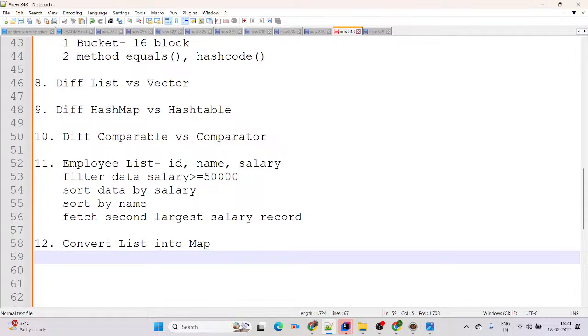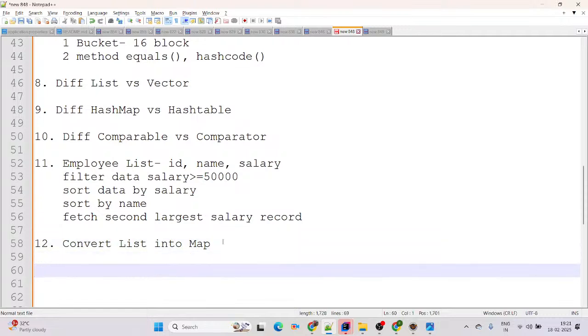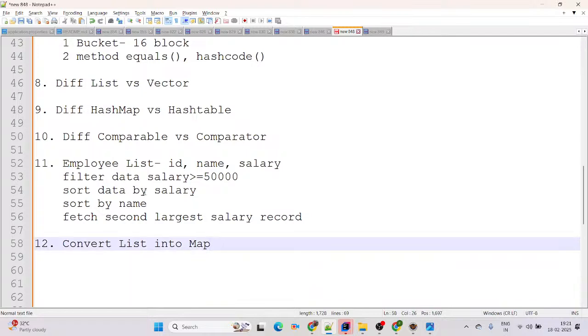Fine. And at the end, give some more time to Map, because in Map itself we have HashMap, TreeMap, LinkedHashMap, and again ConcurrentHashMap. And if you are going to the advanced level, there are WeakHashMap and IdentityHashMap as well. For the time being, I am not going to cover all those parts within a single session, but here I tried at a base level to cover all the possible scenarios in the collection framework. In upcoming sessions, I will take care of the remaining Java features and Stream API, and I will try to take those sessions live as well.